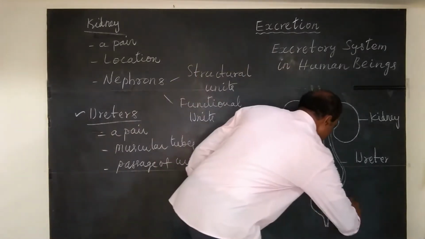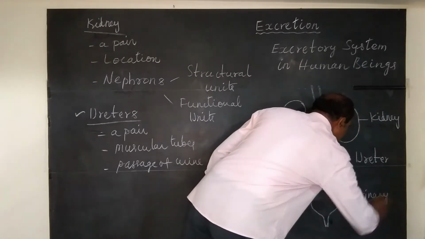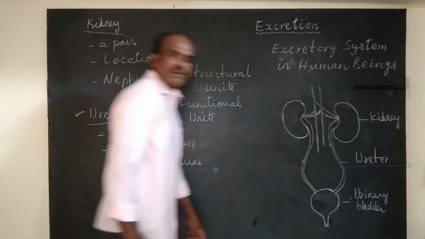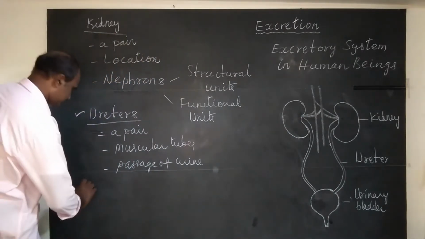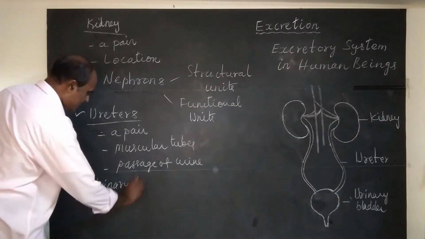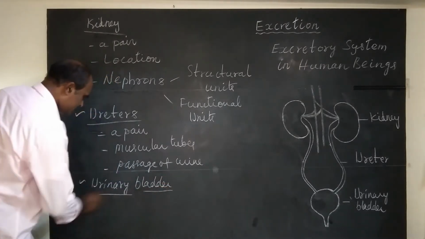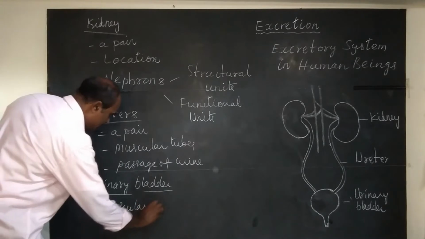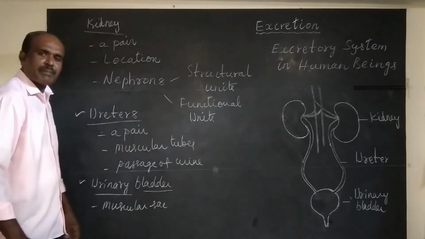So this is urinary bladder. What is urinary bladder? Urinary bladder is a muscular sac. It is a pear-shaped sac, pear-shaped organ.